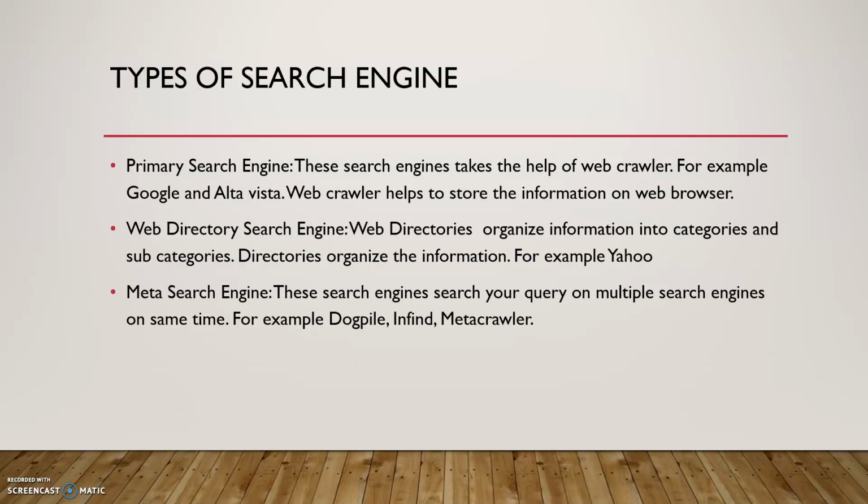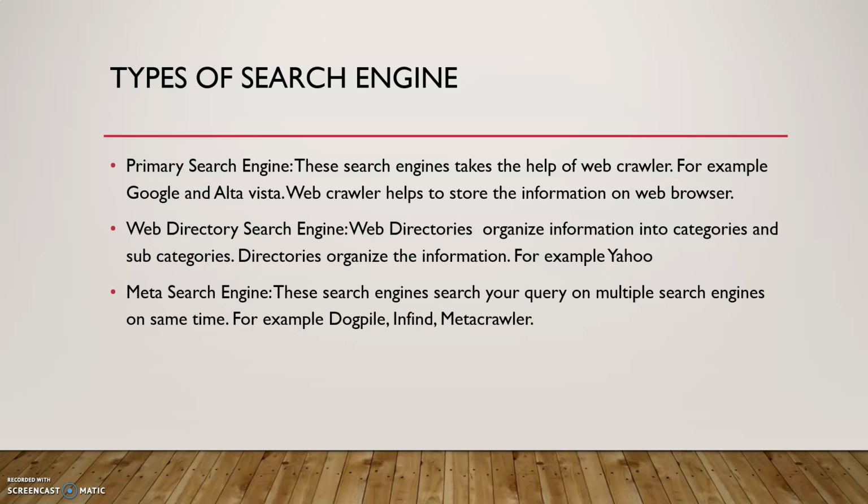Next point, types of search engine. Search engines could be basically of three types: primary search engine, web directory search engine, and meta search engine. What is a primary search engine? This type of engine takes the help of a web crawler. What is a web crawler? It helps to store the information. When the user searches for information, it stores the information with the help of the web crawler, and the examples are Google and Altavista. Both are search engines of the primary search engine type.